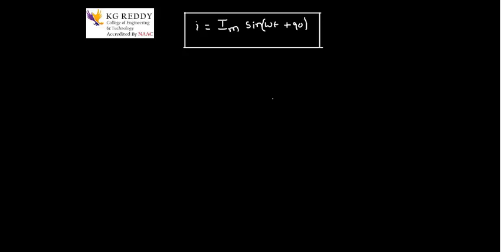So if you observe this equation, with sin omega t plus 90 degrees, I can say that V lags current I by 90 degrees, or I can say that current I leads voltage by 90 degrees.